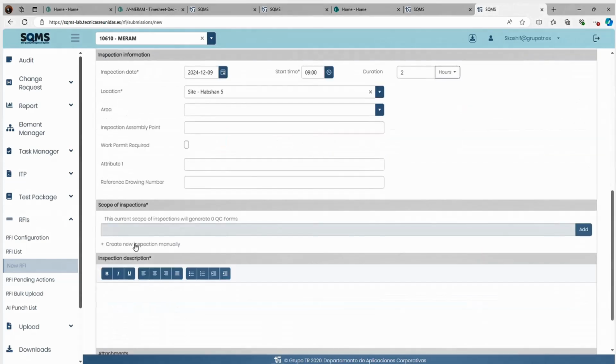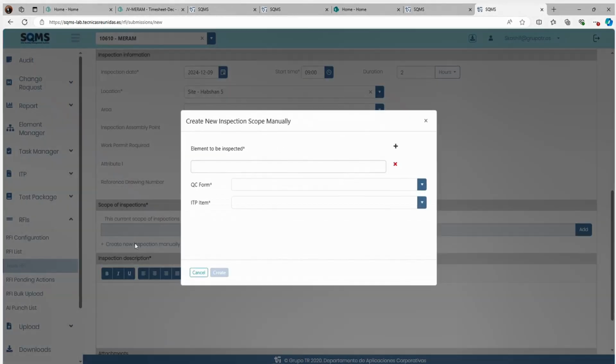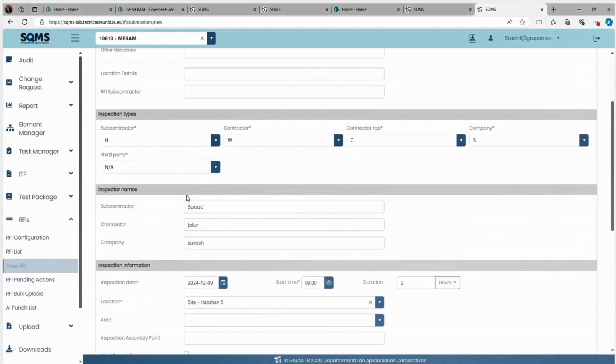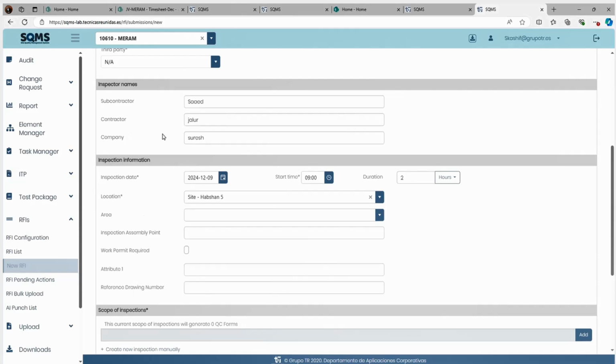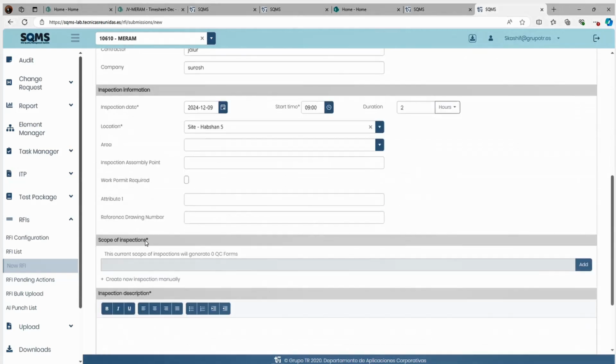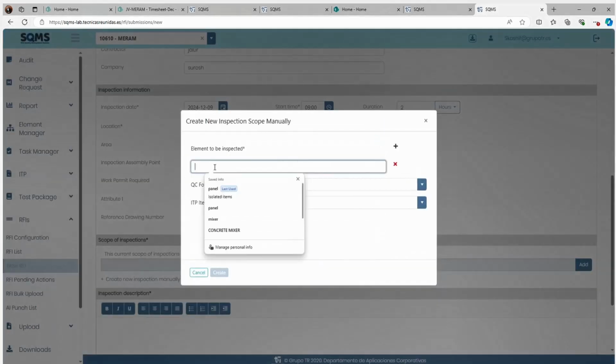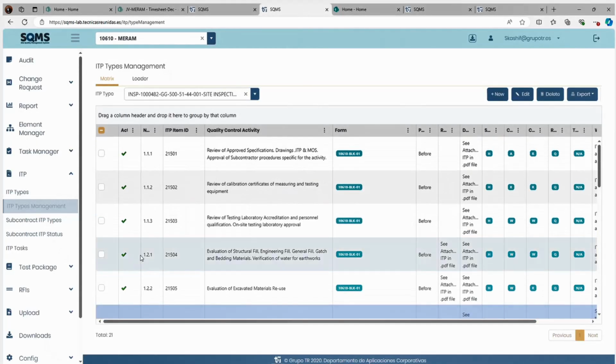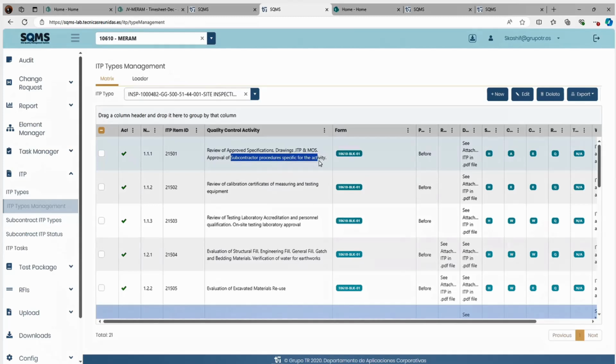Very easy, just click on this one to create the inspection form. The first point is 1.11. For this point we will click here again. You need to write the description. See in the email ID, if you can see, this is a review of specification and drawings, and approval of subcontractor procedures, basically subcontractor procedure-specific activity. This is the point.